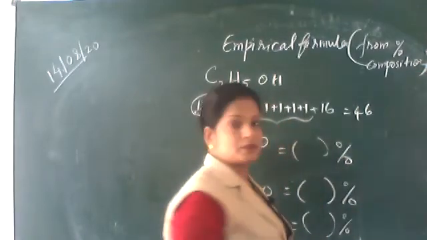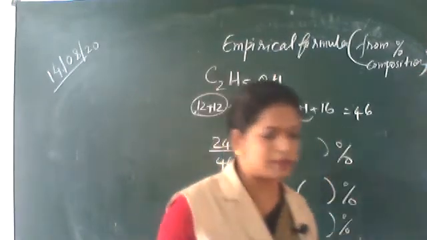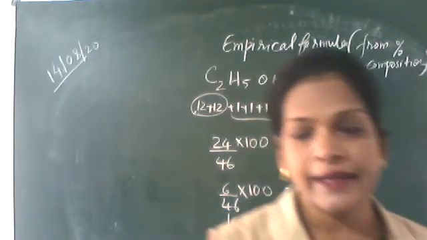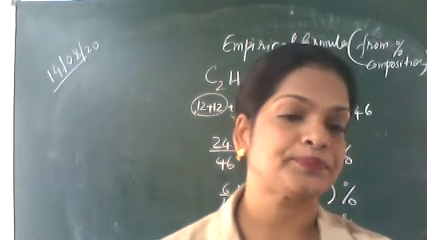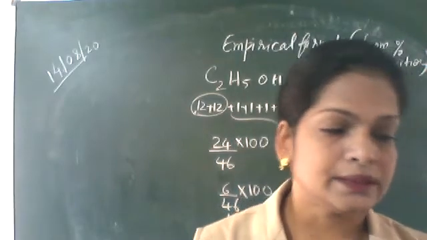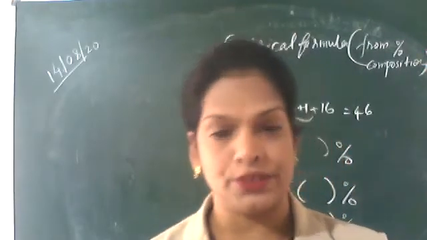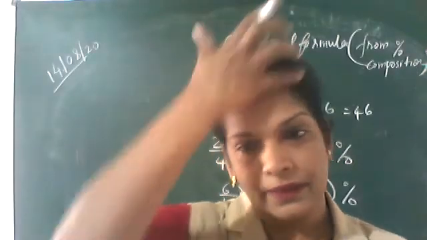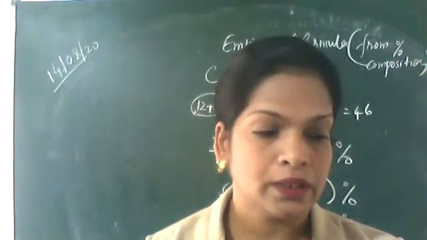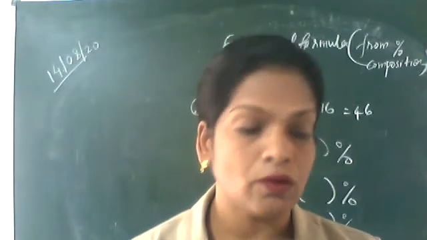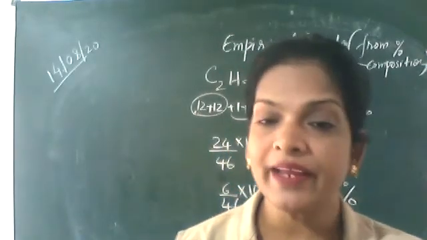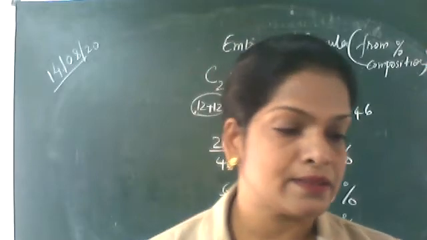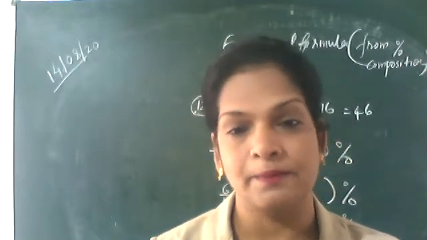What is meant by empirical formula? Write down. It represents the simplest whole number ratio of various atoms present in a compound.